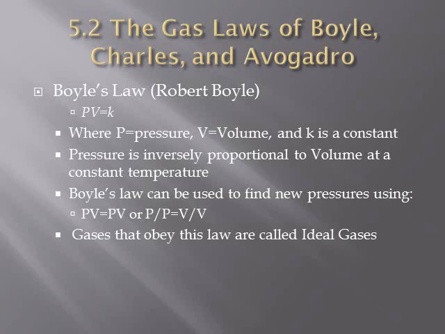This relationship is modeled by PV equals k, where P equals pressure, V equals the volume, and k is a constant. Pressure is inversely proportional to volume at a constant temperature. Boyle's law can be used to find new pressures using P1V1 equals P2V2, or P1 over P2 equals V1 over V2. The gases that obey this law are called ideal gases.